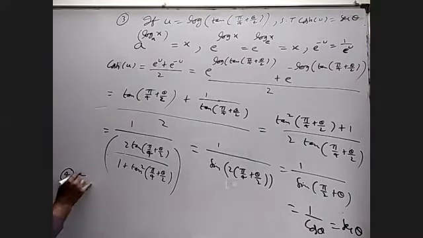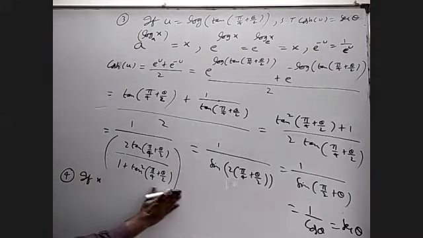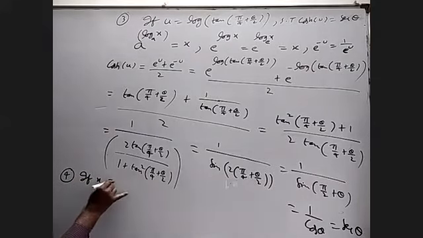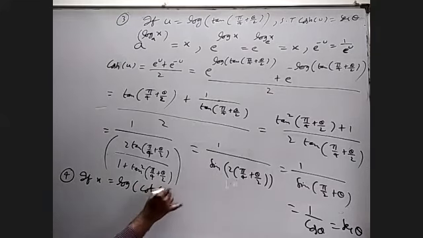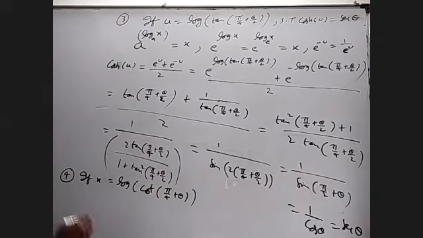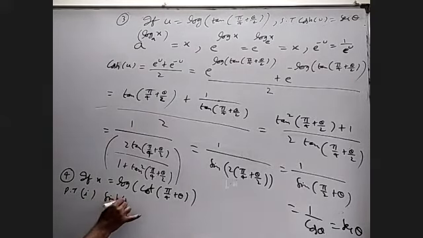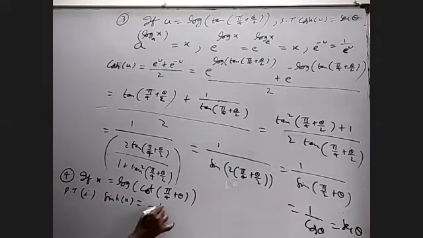If x is equal to log of cot of pi by 4 plus theta, then prove that first one, sin h of x equal to minus tan 2 theta.